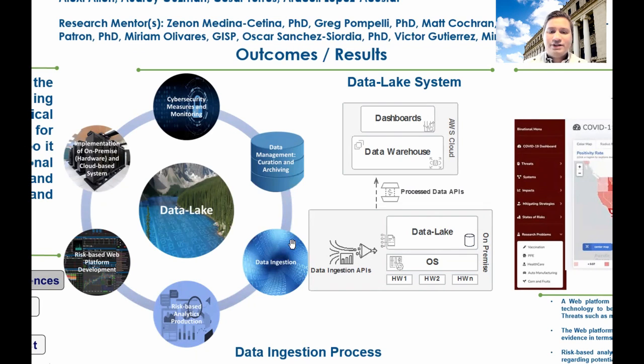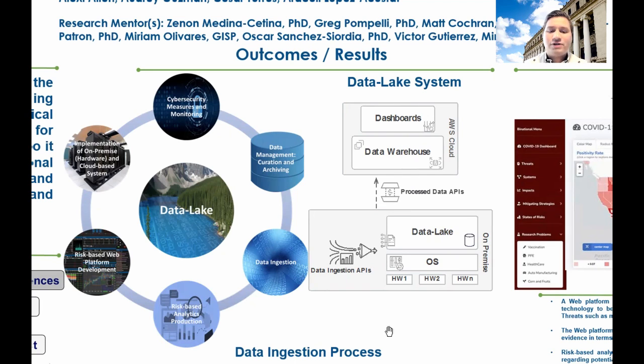So after defining the curation and archiving process, we can start ingesting data in order to produce risk-based analytics that are going to populate the risk-based web platform that we have already developed. And it's also important to notice here that the risk-based web platform was inspired by the previously defined risk assessment framework. Now, on your right-hand side, you have the data lake system diagram, where you have the on-premise system, which is composed of all the hardware necessary to build the data lake. And in the AWS cloud, you have the data warehouse and also the dashboards, the risk dashboards in this case.